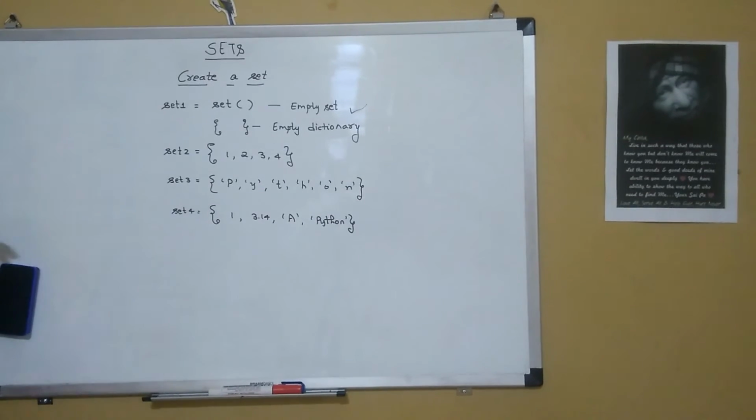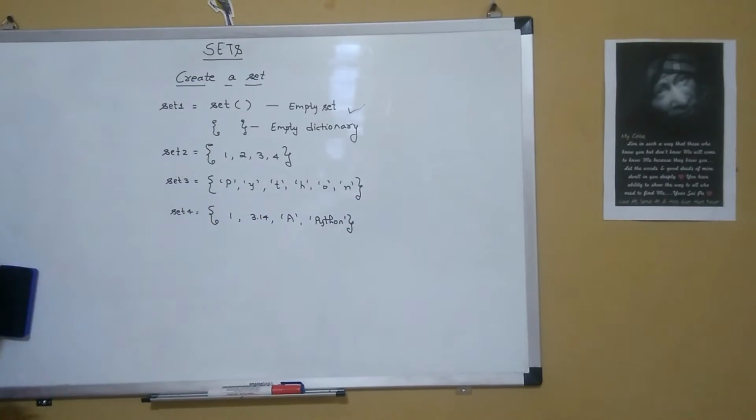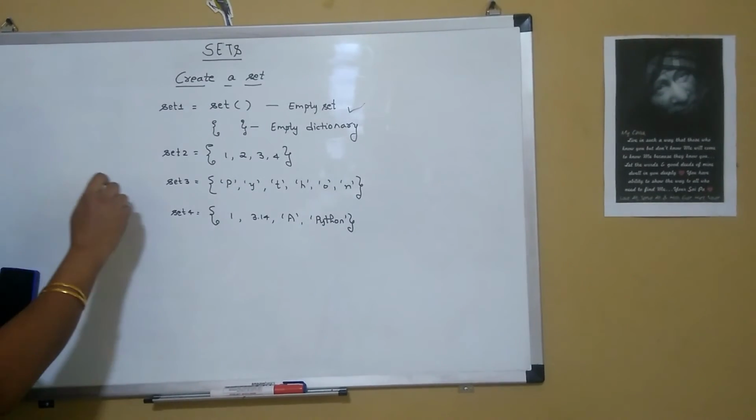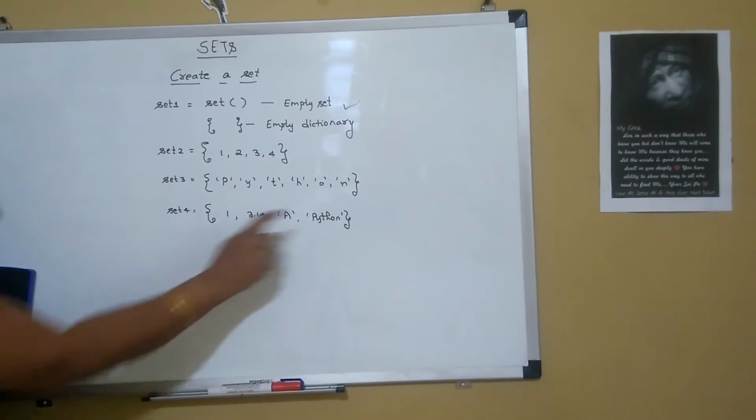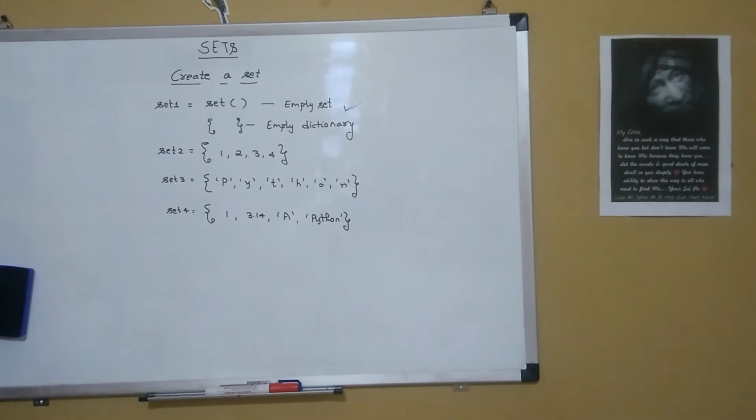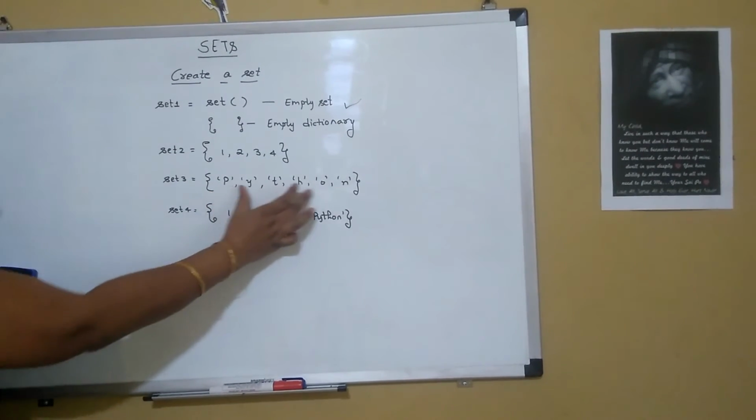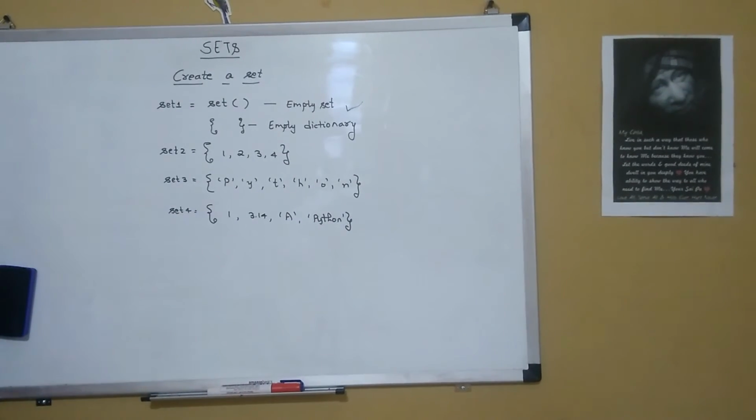so set 4 is a set of mixed data type. It can have data of different data types. So here we can prove that by creating a set, it can be of the same data type or it can be of different data type. This is also one of the features of the set data type. It can be the same data type or items can be of different data types.